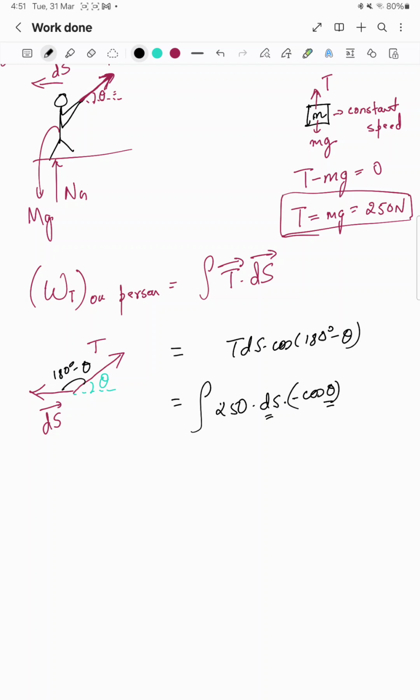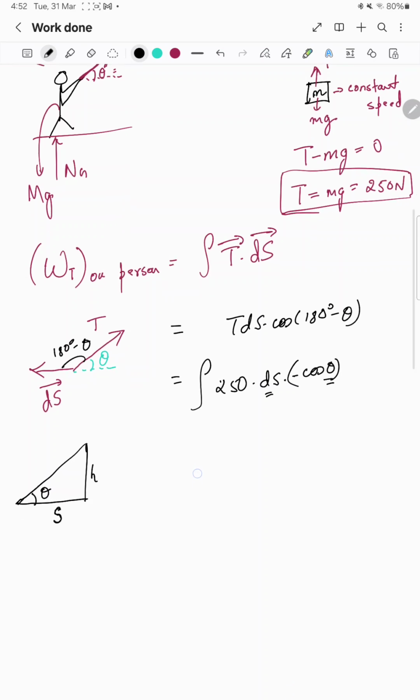So we can draw a triangle like this. This angle is theta. We can consider this as s, and this value we can take as h.